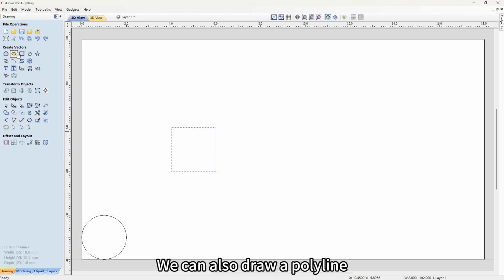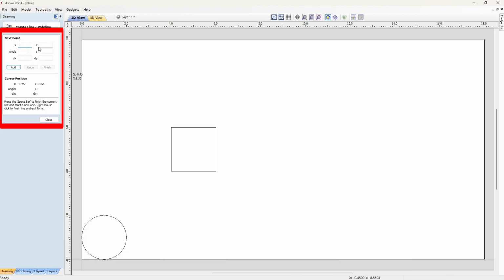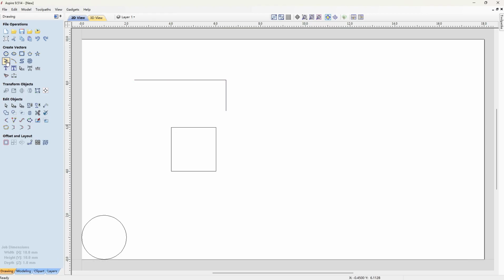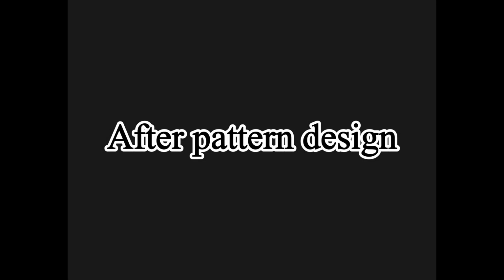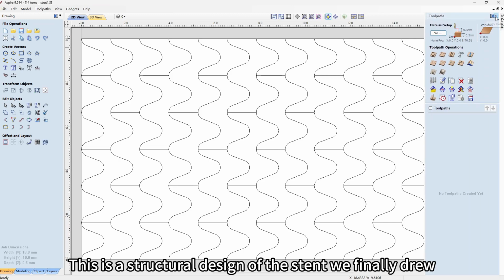We can also draw a polyline. Select the starting point and set the next point. There are other drawing functions, just select what we need. This is a structural design of the stent we finally drew.